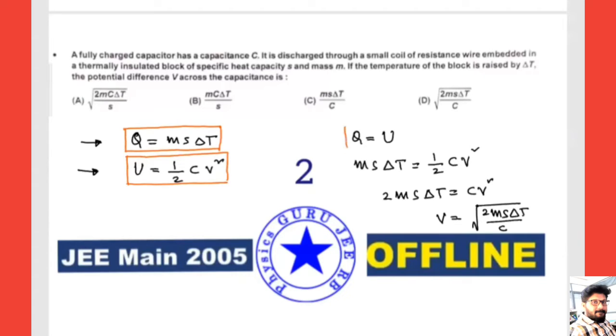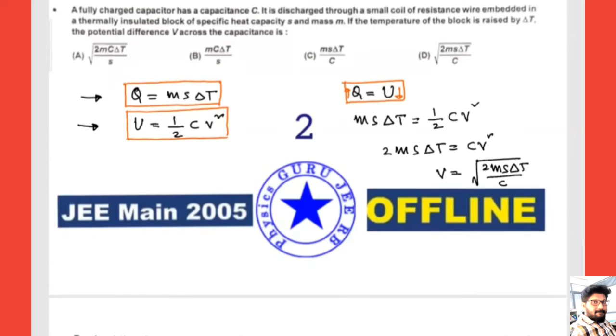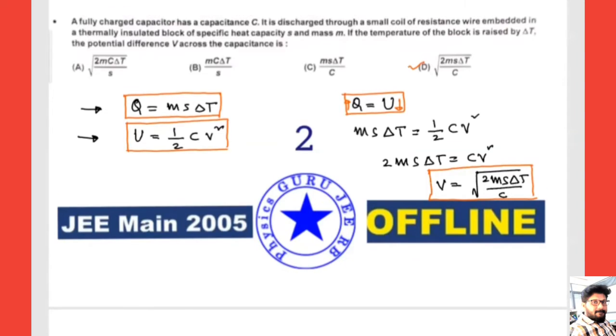So here, by conservation, energy is decreasing and Q is increasing. That is, the temperature of the block is increasing, right? Now moving to the next question. Here the final answer for this question is V equals under root of 2 m s delta T divided by C, which matches with option D. So this will be m s delta T into C. This is the correct answer, right?